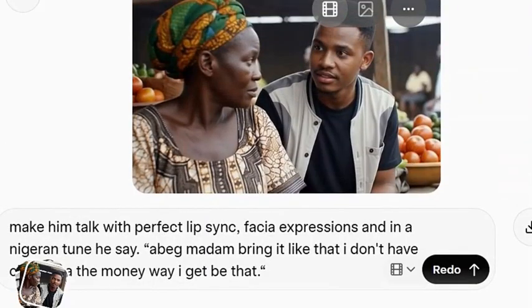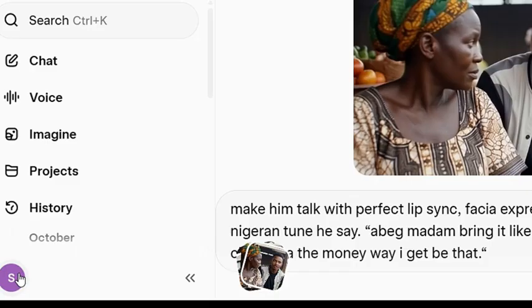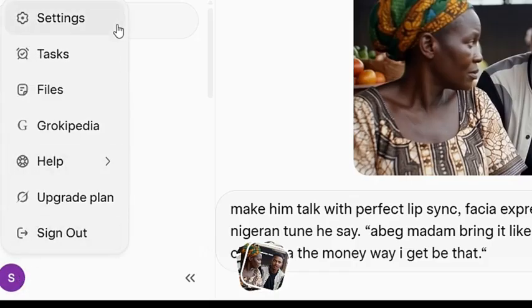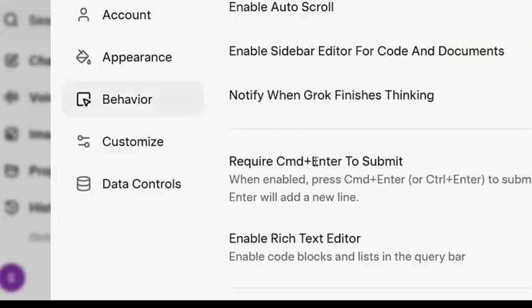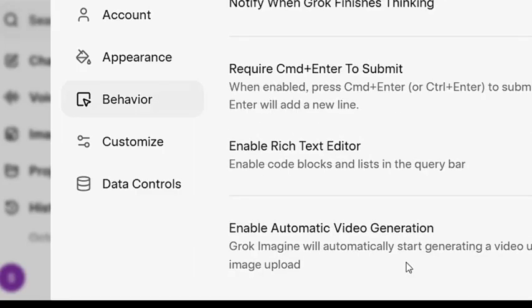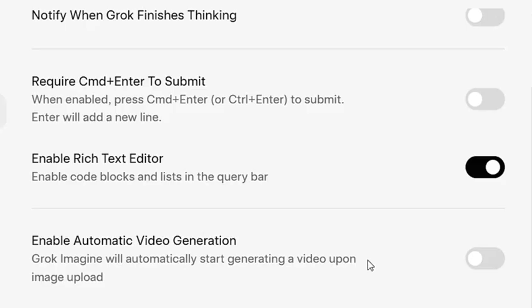So first, when you log into your Grok AI, click on your profile icon here, then click on settings, and then click on behavior. On the behavior page, make sure you locate auto video generation, and you turn it off. We are turning this off because we don't want it to generate auto video for us. We want to give it the prompt that it will use to generate the video for us.